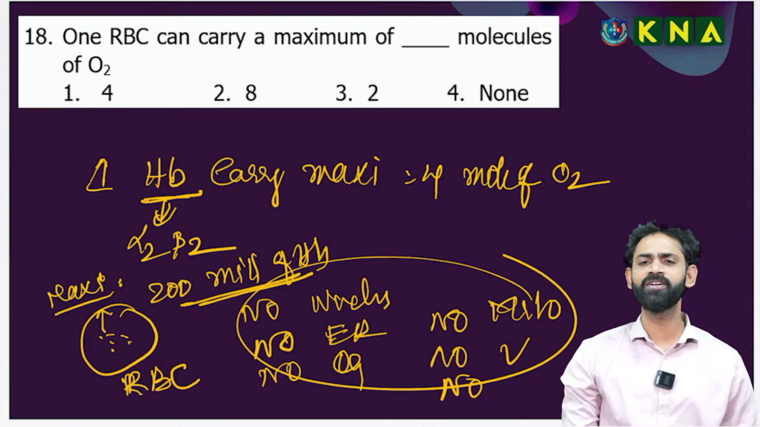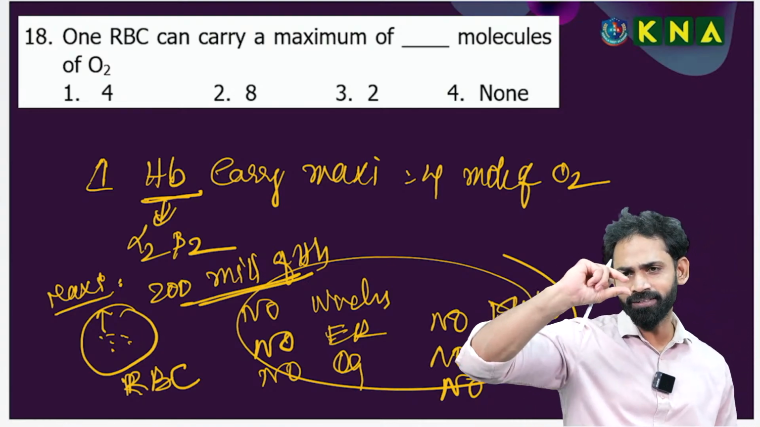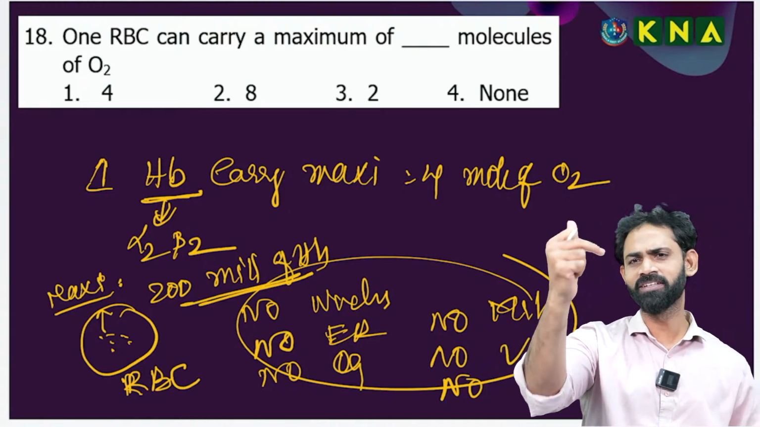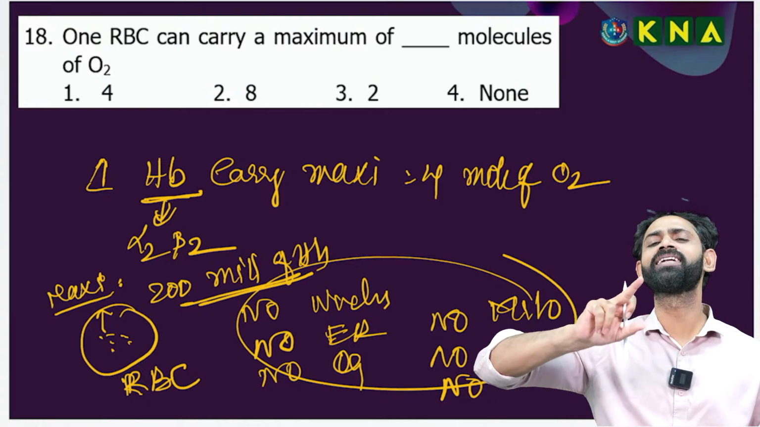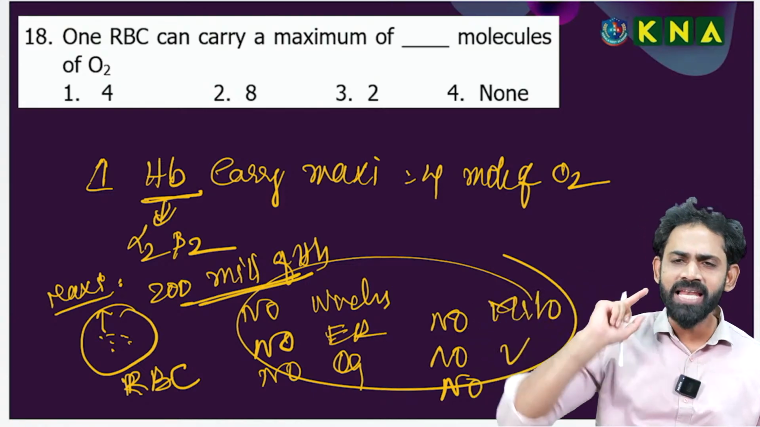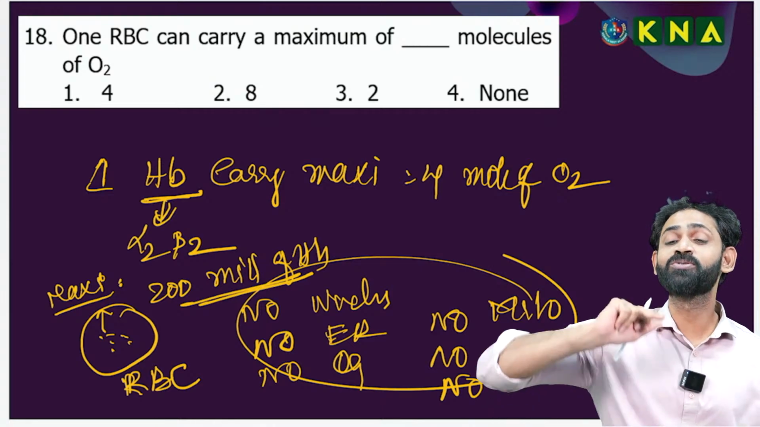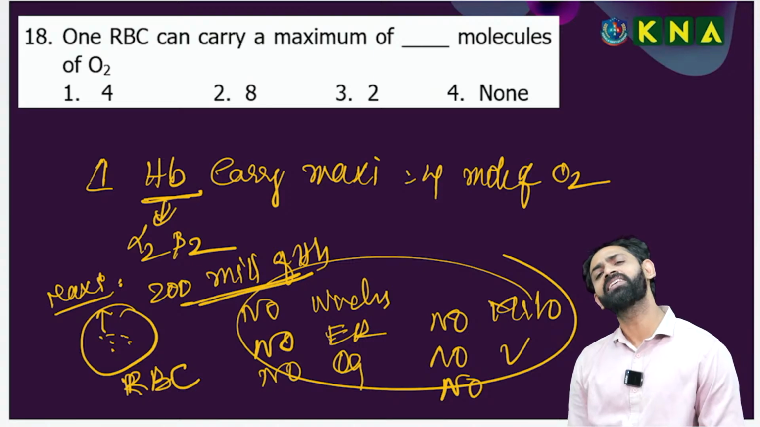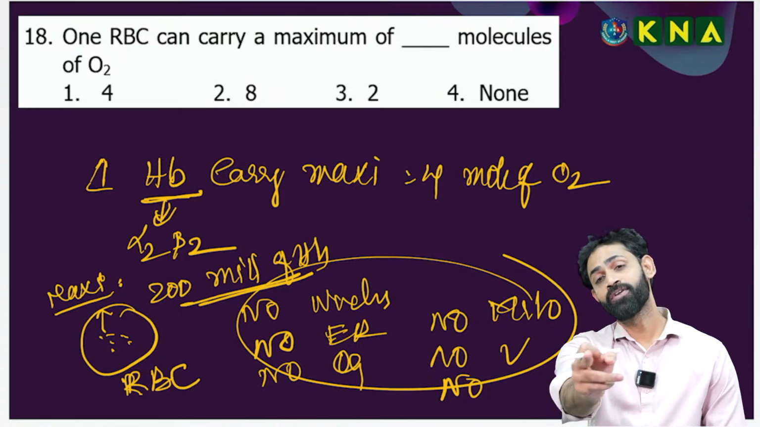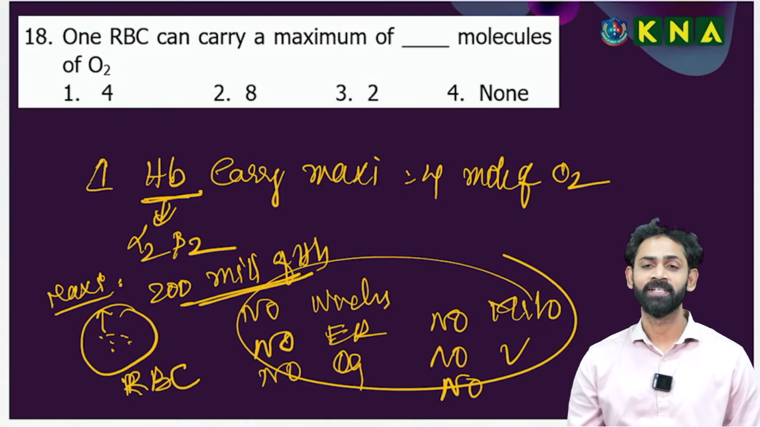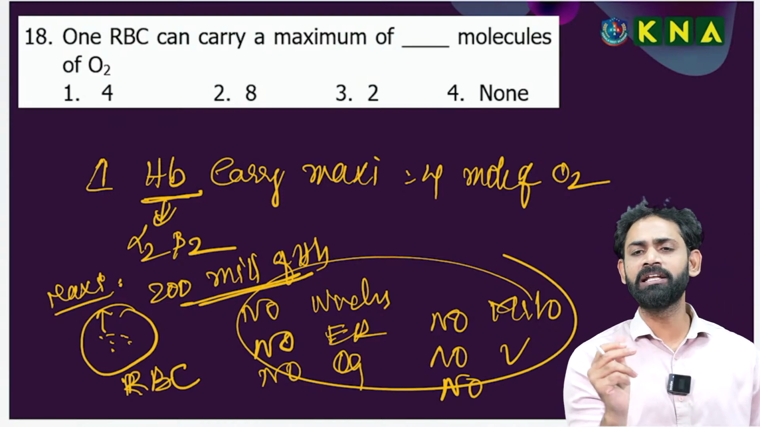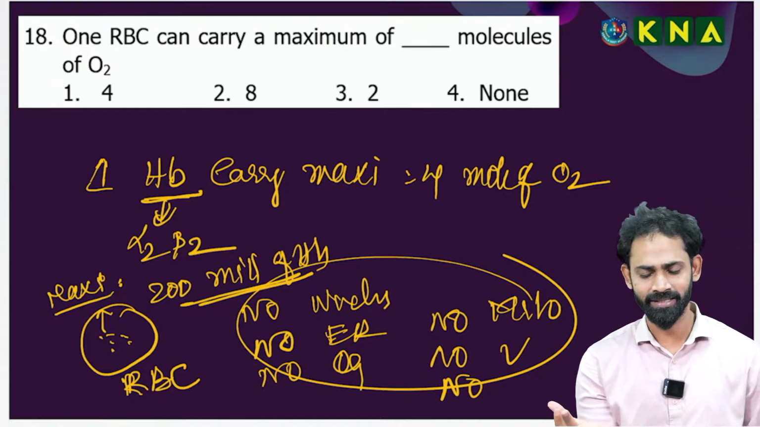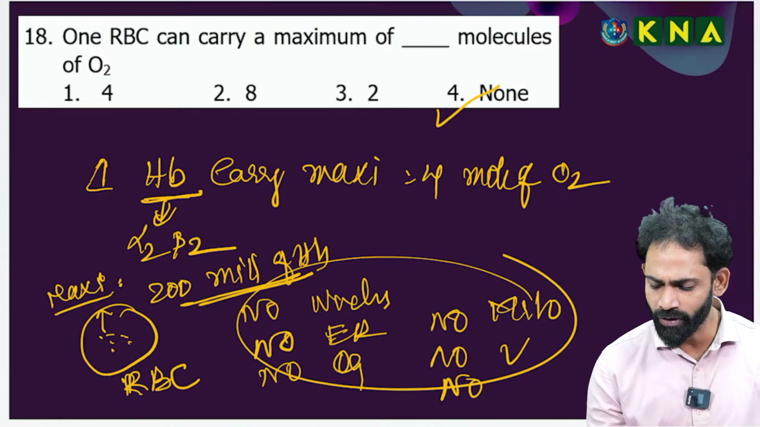Now you can differentiate. One RBC carries how much? You can check how much you made wrong. One RBC contains 200 million molecules of hemoglobin. That means one RBC carries 200 million into 4 oxygen molecules. That is why, sir, there is a small difference between reading and understanding. Please understand. That is why I am going for option 4.